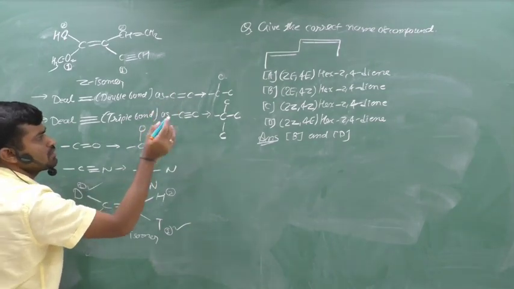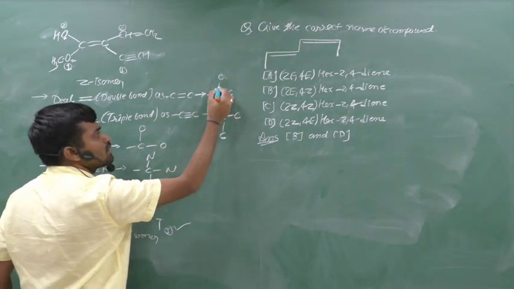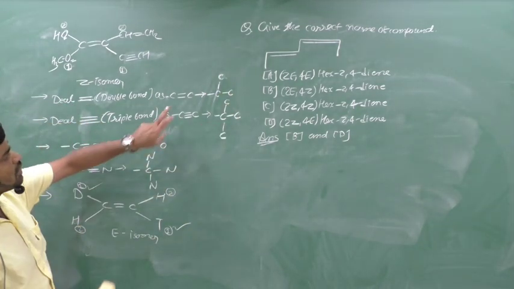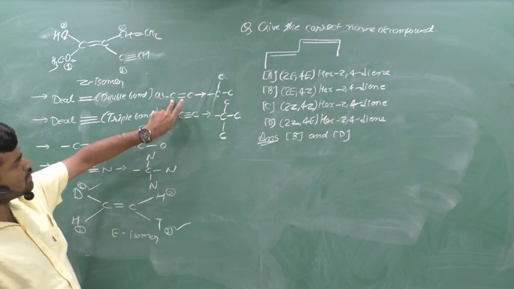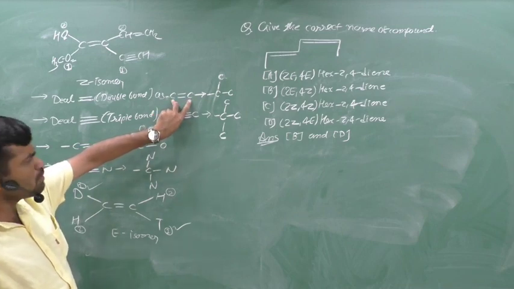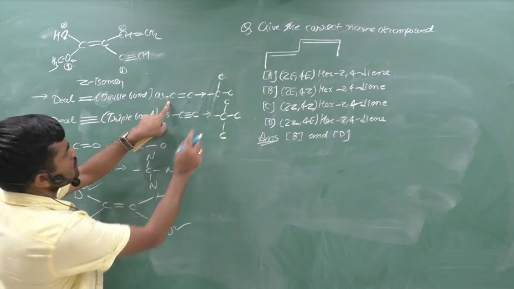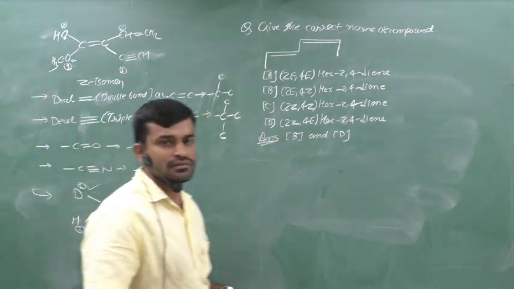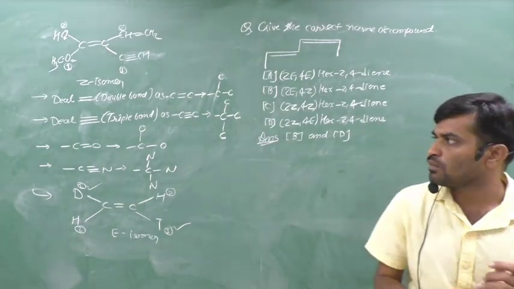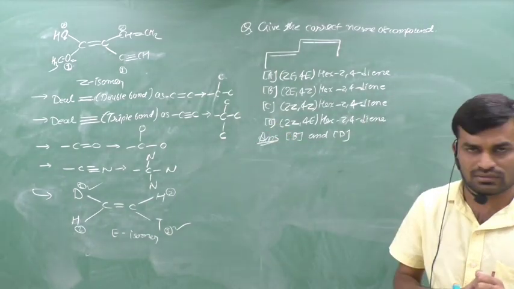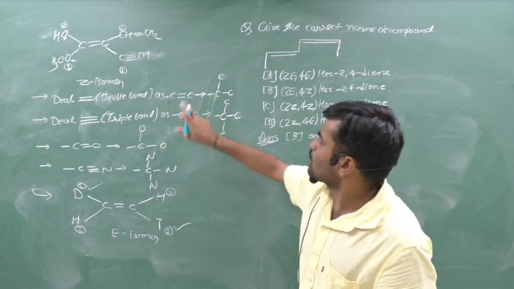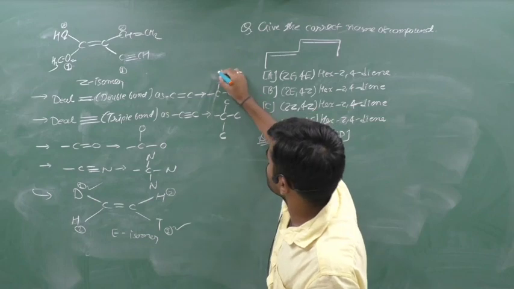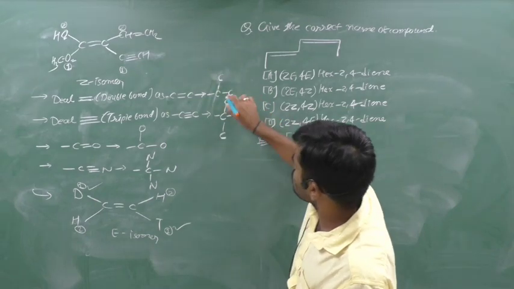Suppose C double bond C means that the carbon is attached to another two carbons. We can draw the structure like that. Clear? We deal with the double bond in the CIP rule like this. Carbon double bond carbon means that this carbon is attached to the carbon two times. It is also a carbon, it is also a carbon.